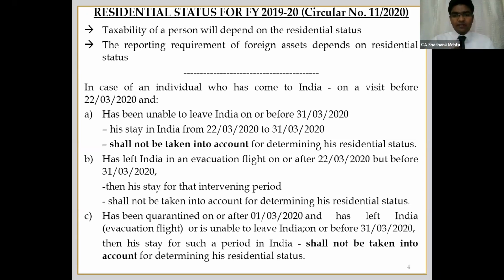So this is the very first thing. Mainly it will affect the NRIs. Many people schedule their plan; they completely plan out the number of days so that the residential status should not change. So for them this relaxation was given. So that is the very first point.